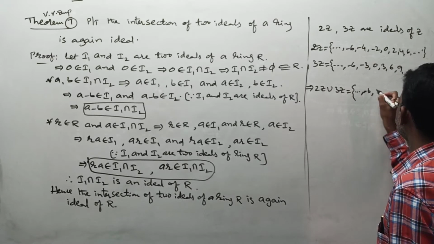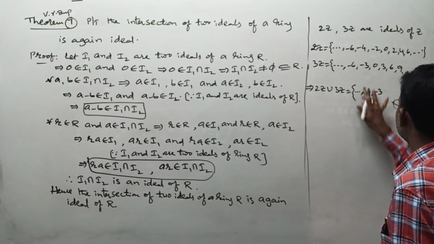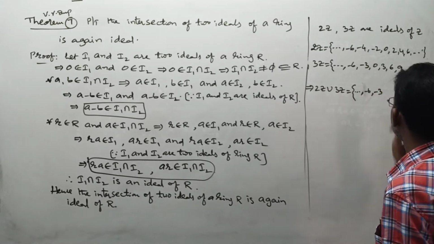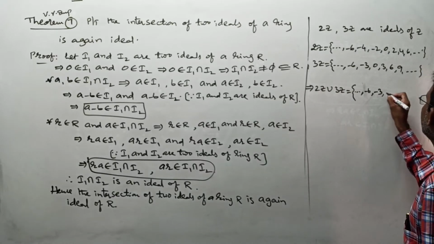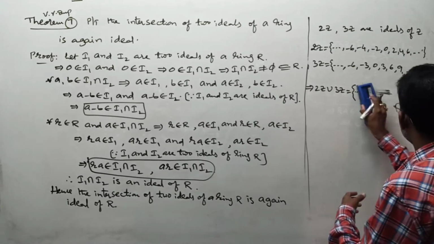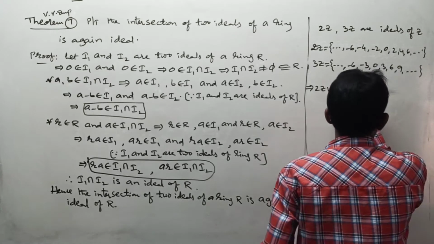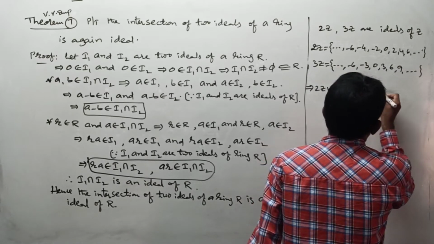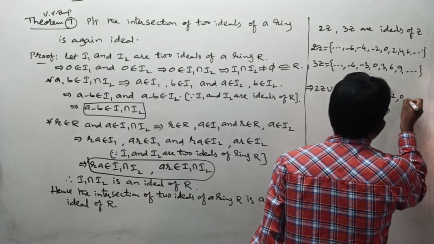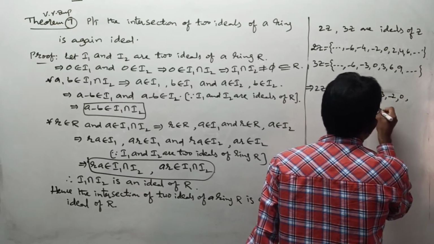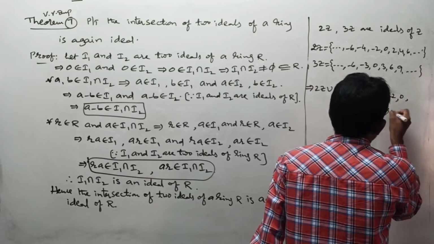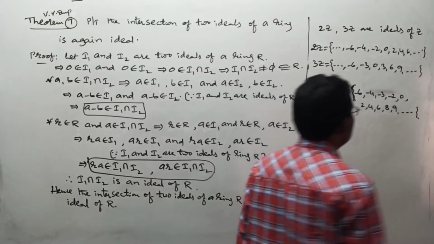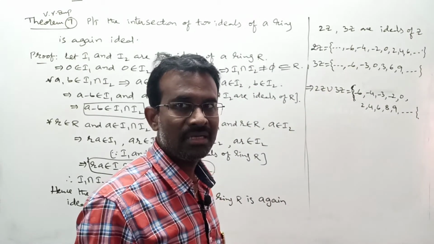Minus 6, minus 3, right? Next minus 2, sorry, in order: minus 6, minus 4, minus 3, minus 2, 0, 2, 4, 6, 8, 9 and so on. This is your 2z union 3z set, right?